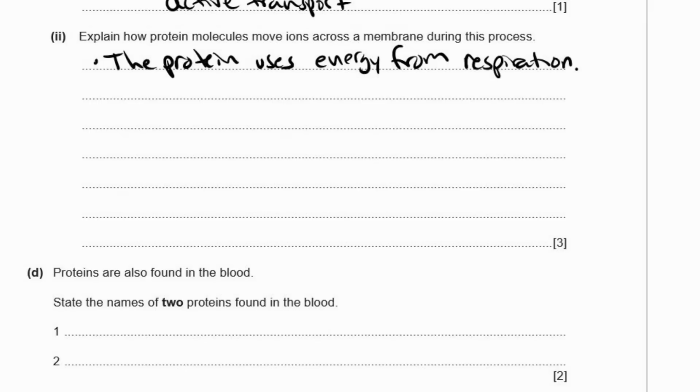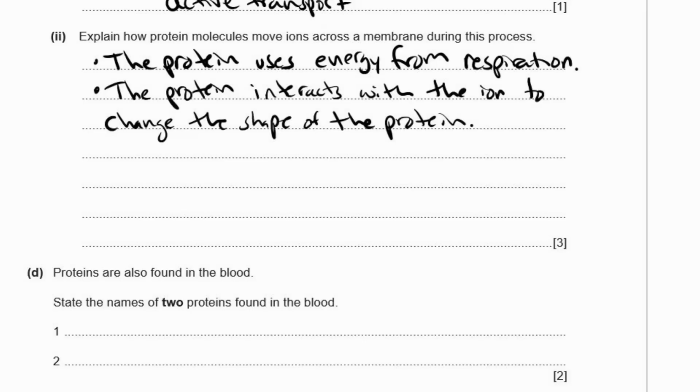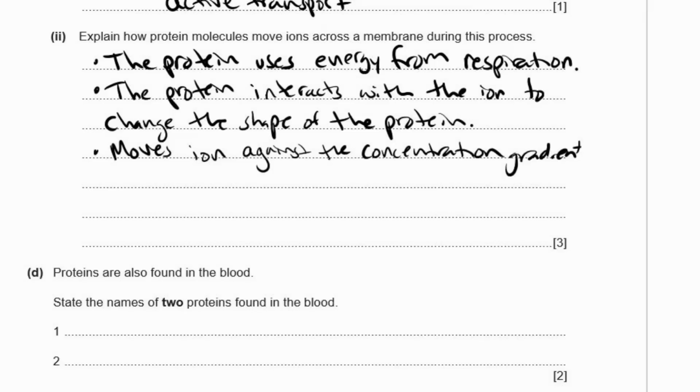So the protein uses energy from respiration, and with that energy it can interact with the ion so that the protein can change shape. The protein interacts with the ion to change the shape of the protein, and by changing the shape, that can mean that the ion will move against the concentration gradient. So it moves ions against the concentration gradient.